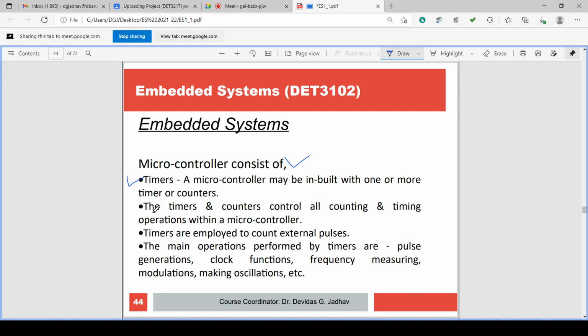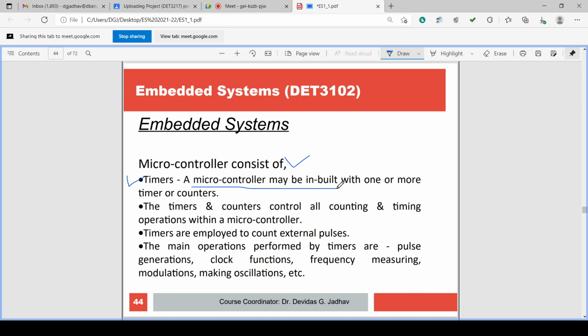Timer means some time related operation it must be doing, isn't it? Timer must be doing some time related operation. Timer is a microcontroller block which can be used for, which is inbuilt of course.